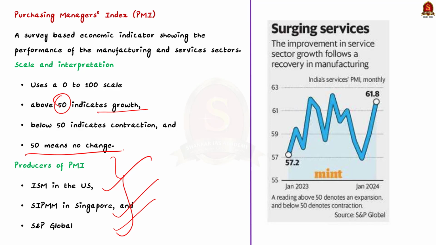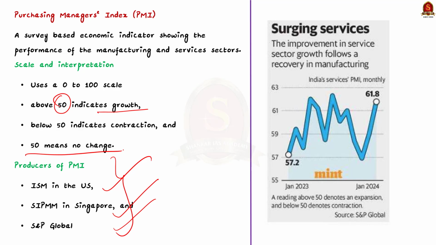Here you should also note that the PMI is calculated separately for manufacturing and services and then combined to give an overall picture. So if this month's PMI is lower than last month's, it suggests that the economy is slowing down. Since the PMI is shared at the beginning of every month, it is a quick way to get a sense of where the economy might be heading.